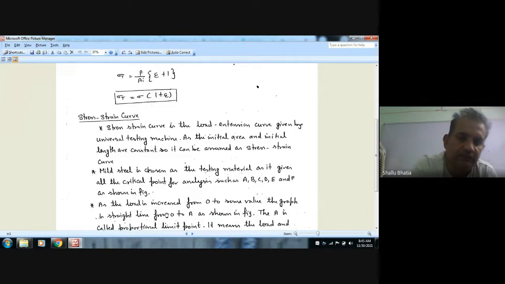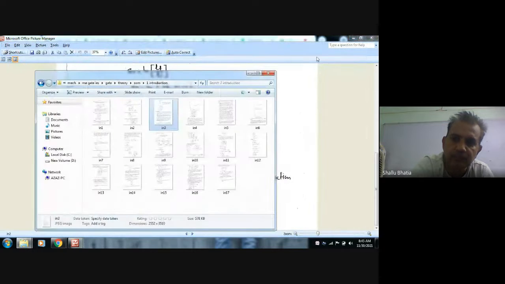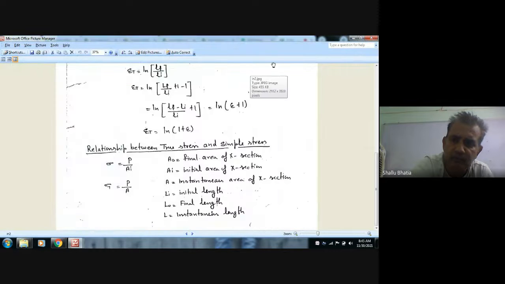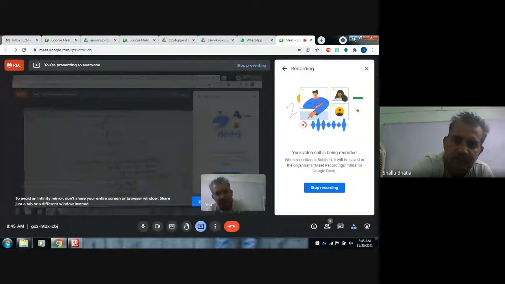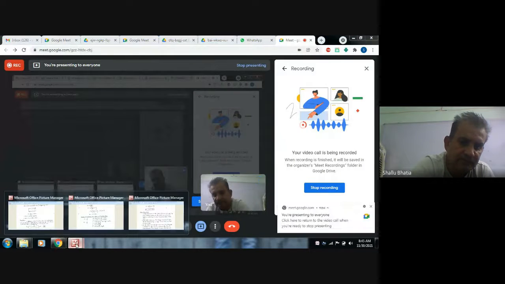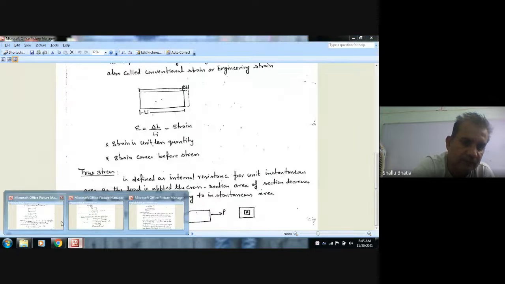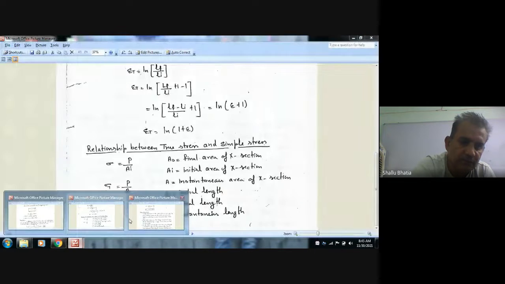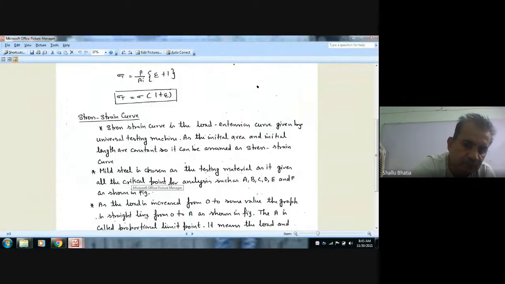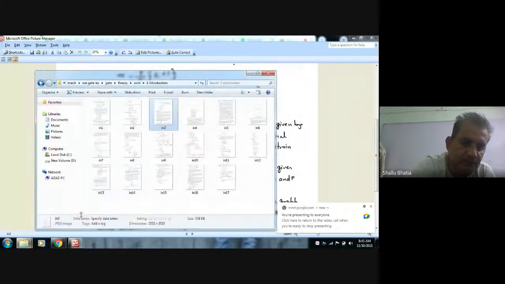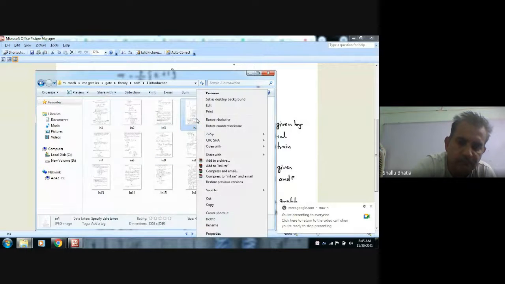So the next topic is the stress strain curve. You may have studied the stress strain diagram, and you may have performed experiments in universal testing machines in the lab, finding the extension and other quantities. The stress strain diagram is nothing but the load extension curve.